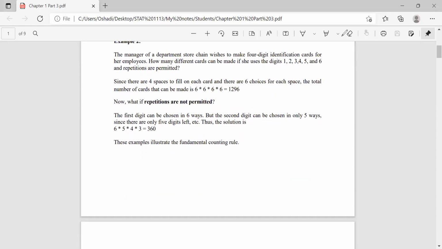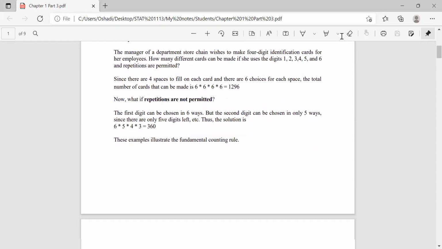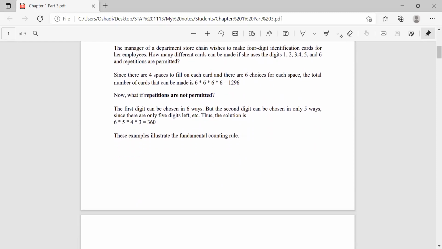Now what if repetitions are not permitted? Again there are 4 digits in the identification number.